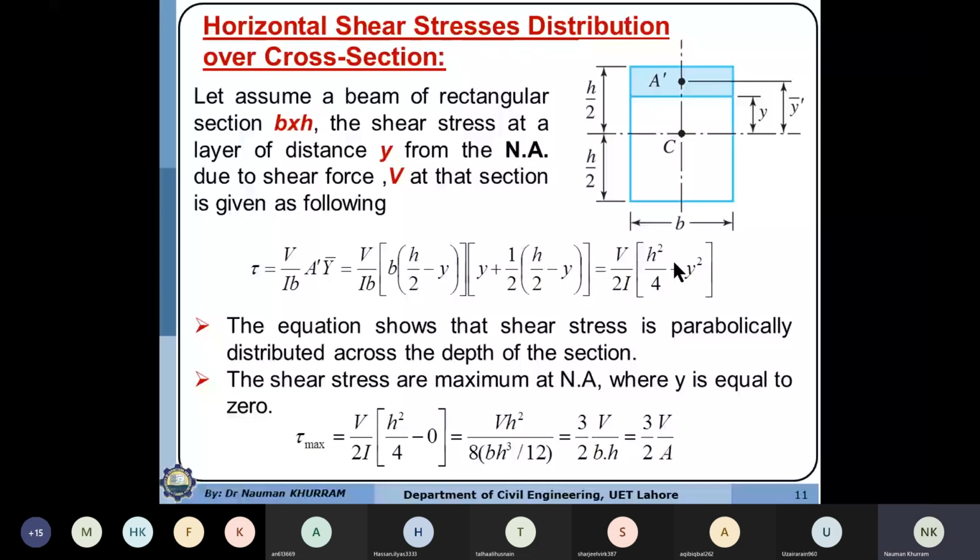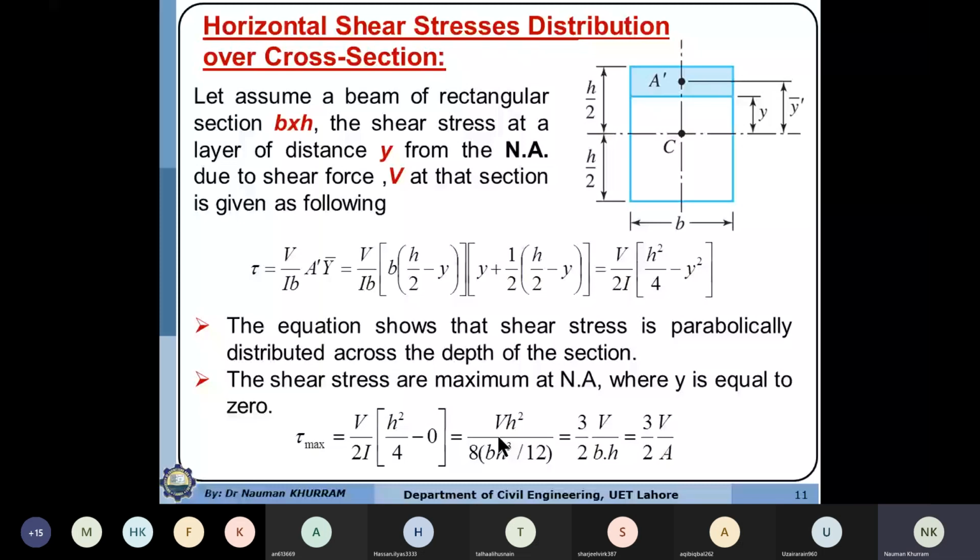So if you substitute y equal to 0, you will have this answer b over 2I, and this b is already cancelled with this b. So you will have h squared by 4 minus 0. I is the moment of inertia of the entire cross section about the centroidal x-axis, which is equal to bh cube divided by 12.